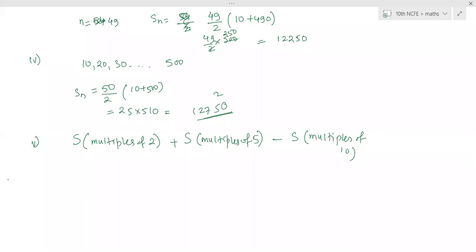The 59th question: the sums of first n terms of 3 APs are S1, S2, S3.